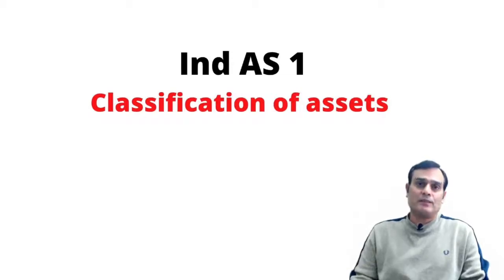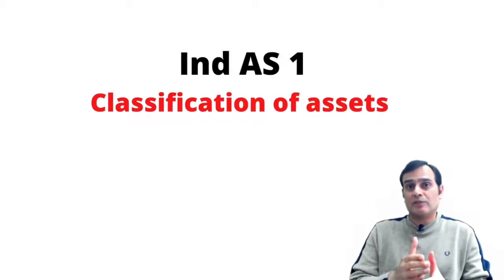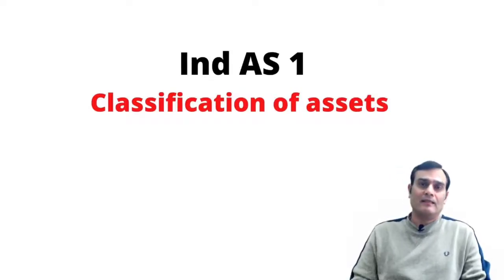Now, in this particular video, I'm just going to cover para number 66. This para number 66 is actually dealing with the concept of classification of assets in terms of current and non-current in nature. Now, what are the parameters with the help of which we will decide whether a particular asset is current or non-current in nature? Let's find this in detail in terms of interpretation of para number 66.